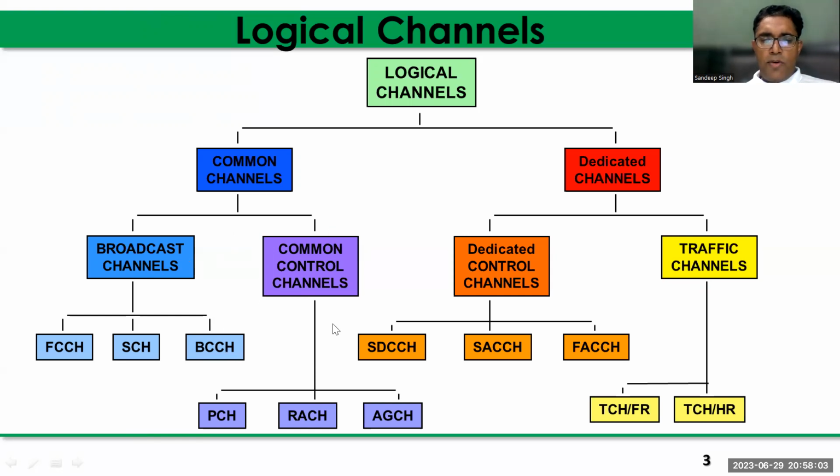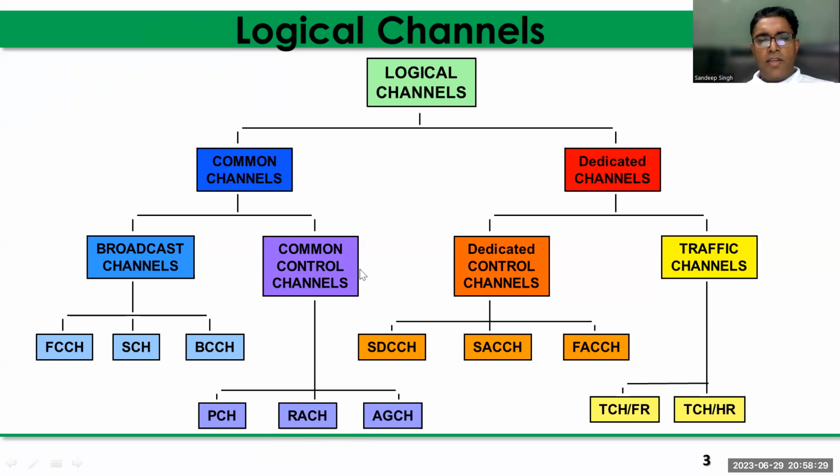And what about the common control channel? It consists of the paging channel, the access grant channel, and the random access channel. These are the three channels used as common control channels. Common means this channel is used for more than one user's equipment. And broadcast channels means they are used in the cell, for all the users of the cell.